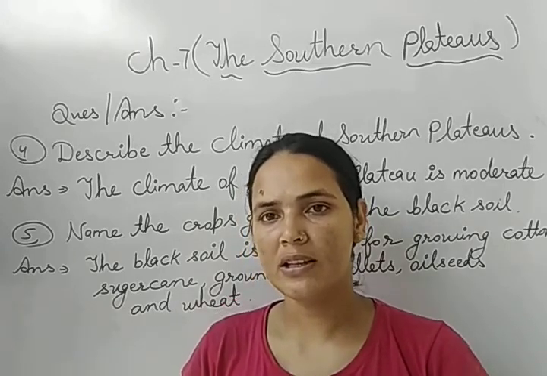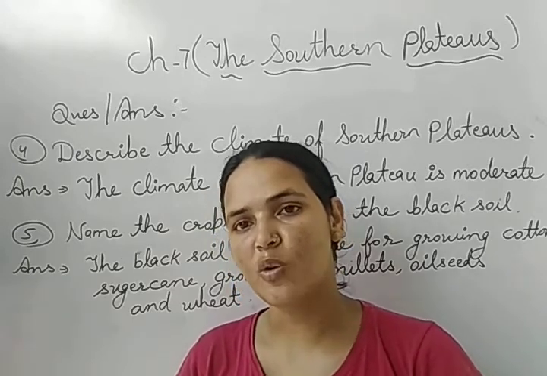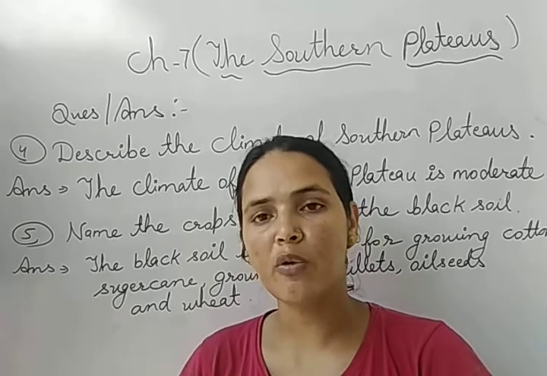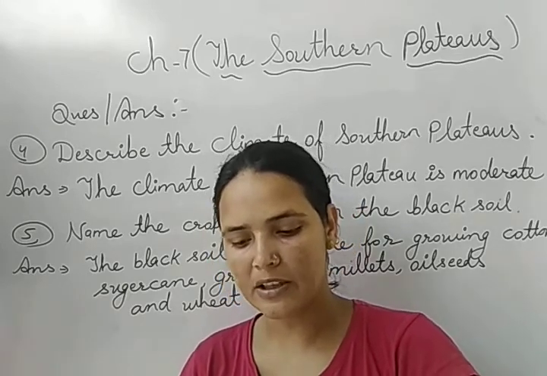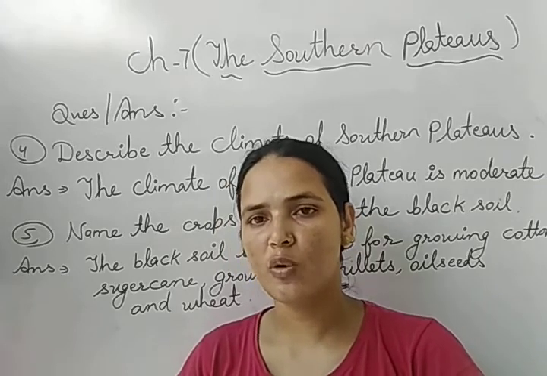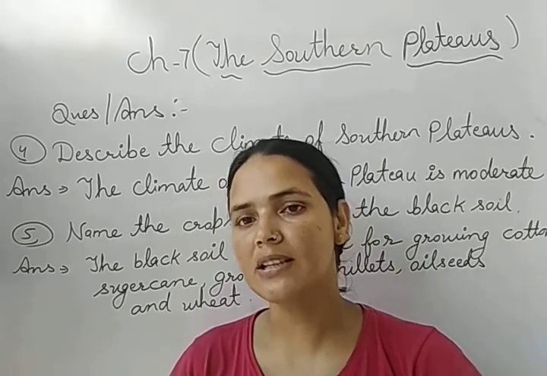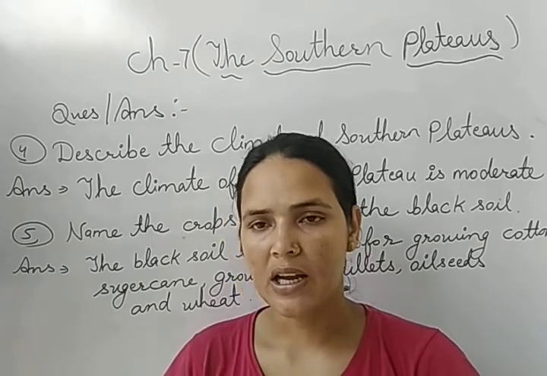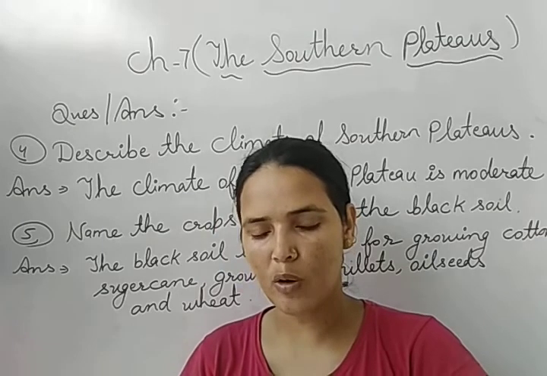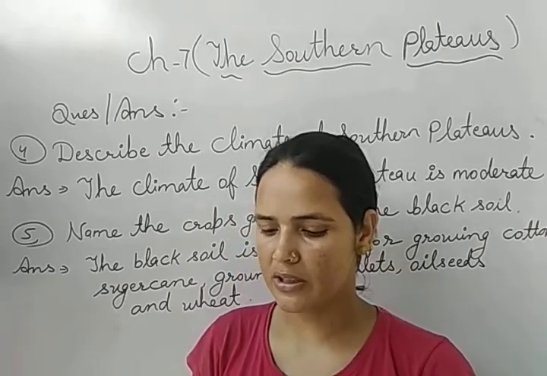After that, soil. There are two types of soil found in the southern plateau, black soil and red soil. Black soil is found in some parts of Karnataka, Andhra Pradesh, Tamil Nadu and Maharashtra. So this soil is found in these states, not completely, only in some parts, and it is good for cultivation of cotton, sugarcane, groundnut, millet, oilseeds, rice and wheat.